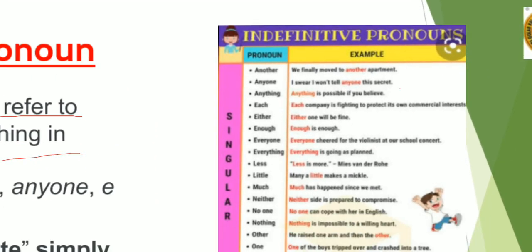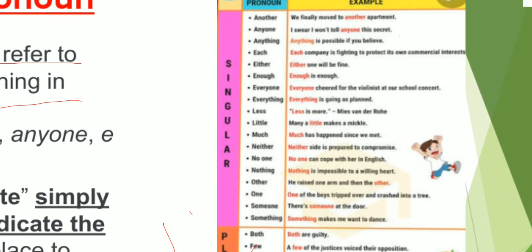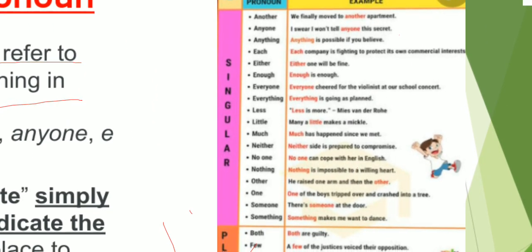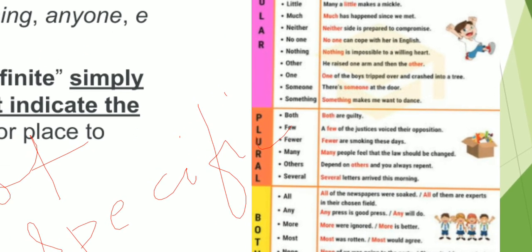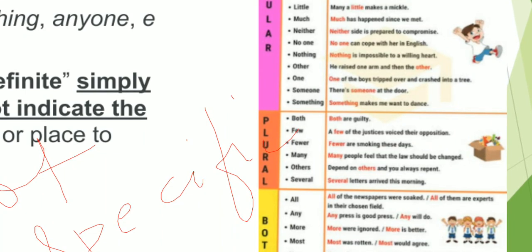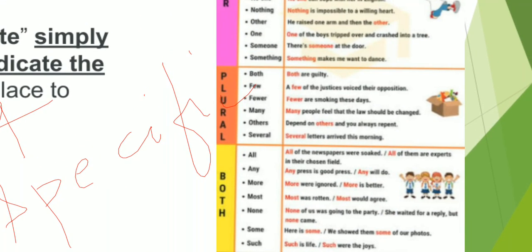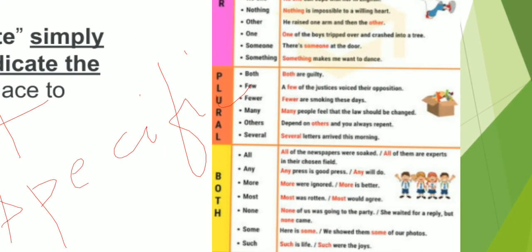Here you can see that I have given the categories. Singular, we use another, anyone, anything, each, either, enough, everyone. For plural we use both, few, fewer, many, other, several. And for both we use all, any, more, most, none, and many.